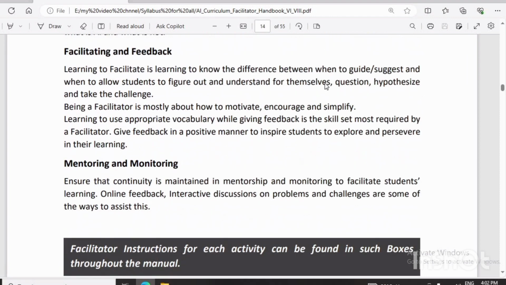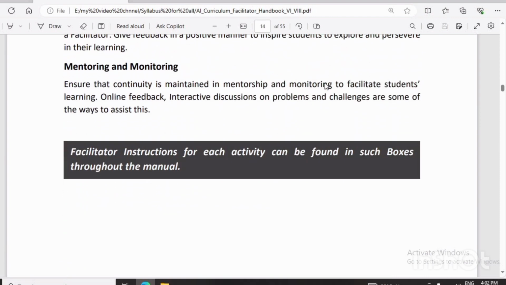Monitoring. Mentoring and monitoring ensure the continuity is maintained in monitoring the facilitated student learning. Online feedback and interactive discussion on problems and challenges are some of the ways to assist this. It means that it is mandatory to monitor the students or the learners, what they are doing about the data.